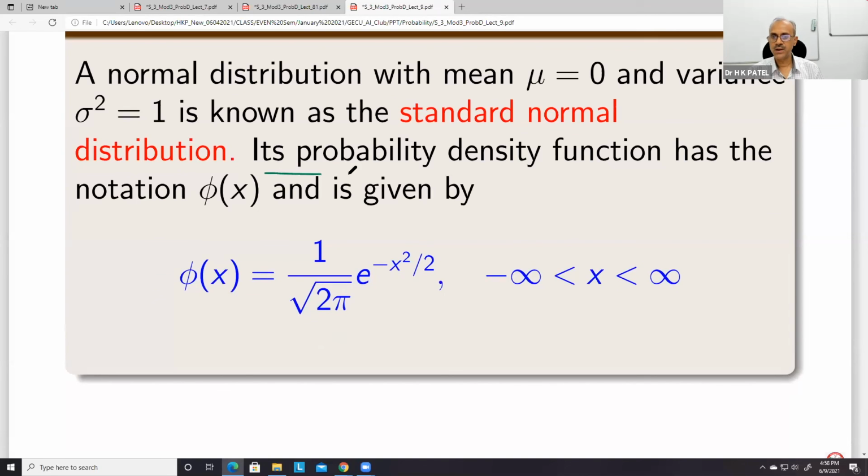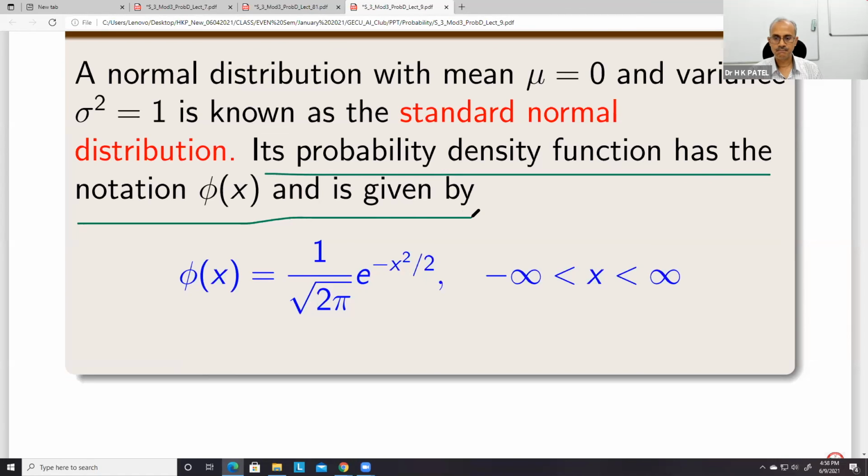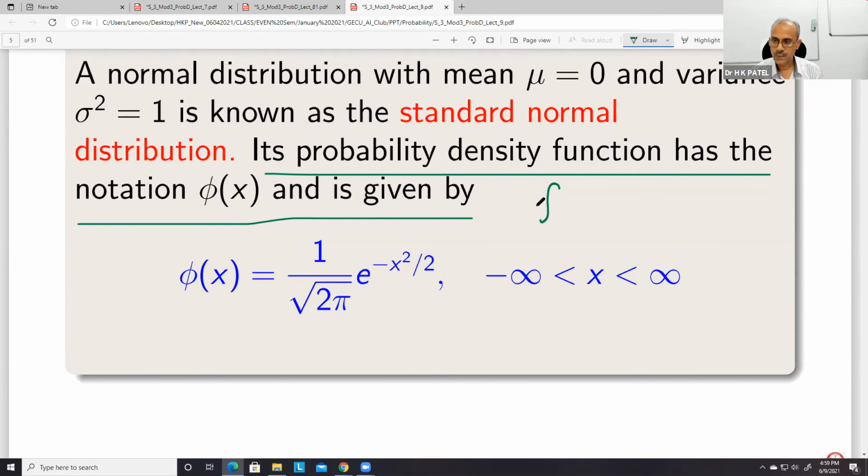Its probability density function has the notation phi(x). Okay. So how this comes, let us see. We have f(x) is equal to 1 upon sigma root 2 pi e to the power minus 1 by 2 x minus mu upon sigma whole square.